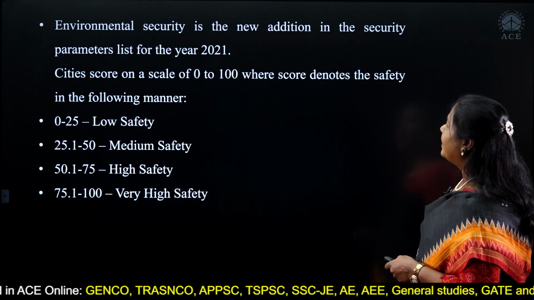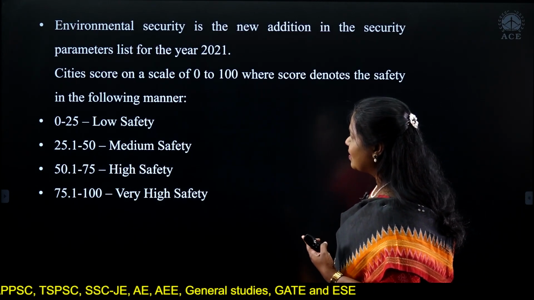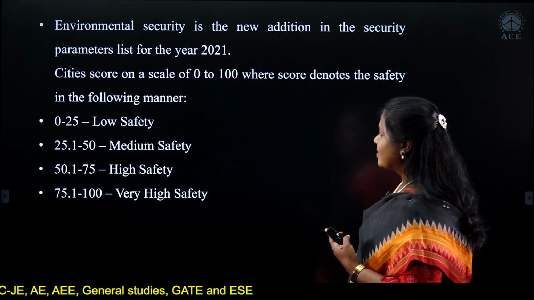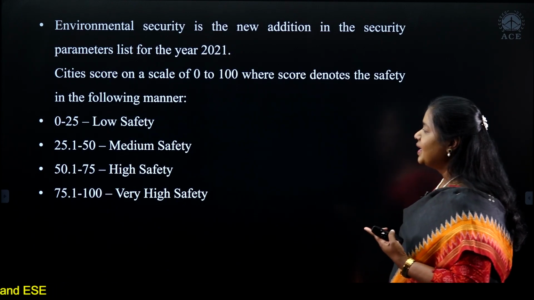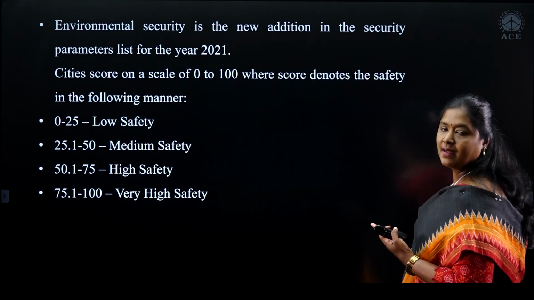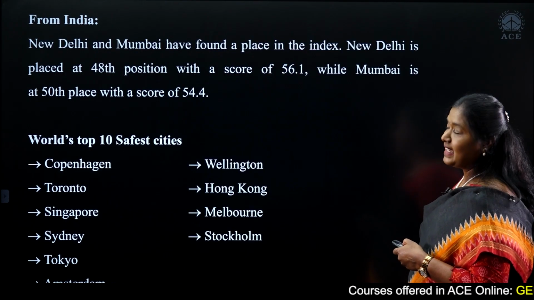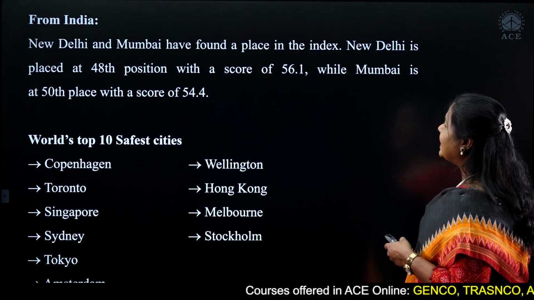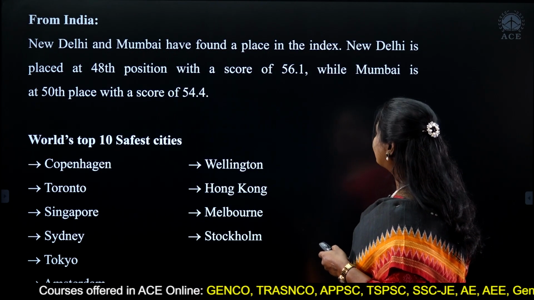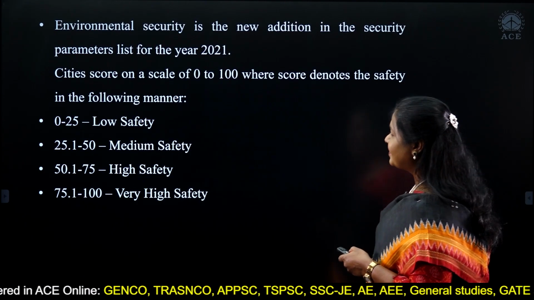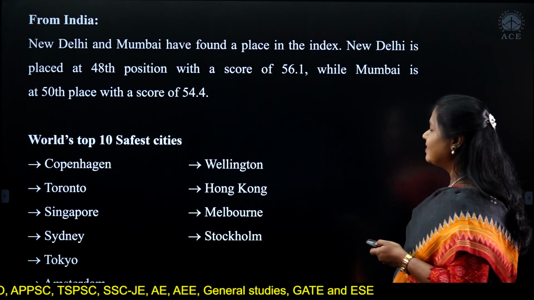Just to give you a look at the score that India has. It's given on a scale of 0 to 100. Safety 0 to 25 is low safety, above 25 to 50 is medium safety, greater than 50 to 75 is high safety, and very high safety is above 75. If you look at India, Delhi and Mumbai have found a place in the index. New Delhi is at the 48th position with a score of 56. So 56 is high safety, and Mumbai has a score of 54, again high safety.